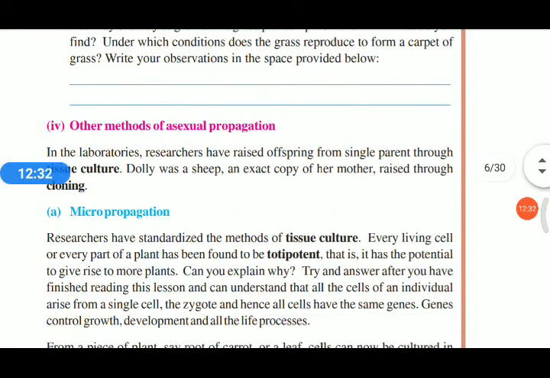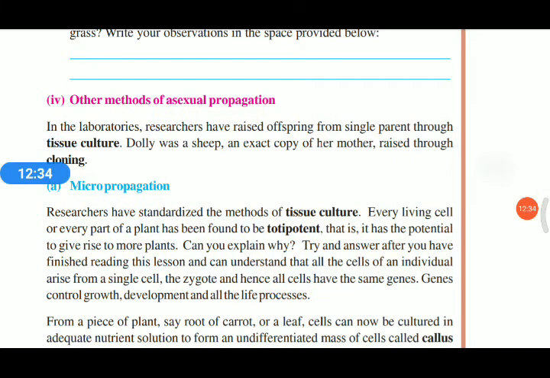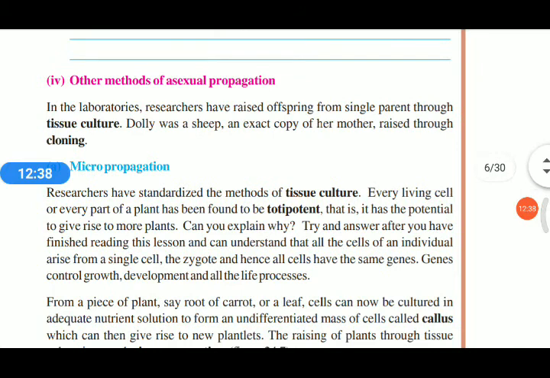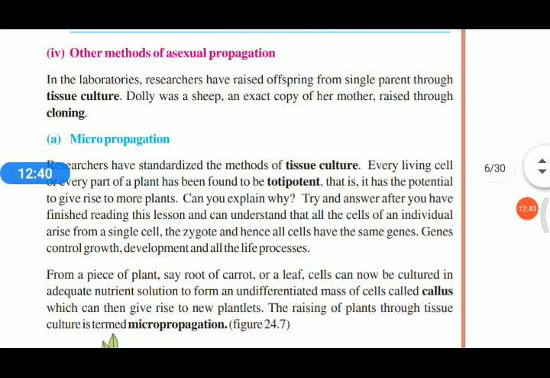Other methods are tissue culture and cloning. Micropropagation means tissue culture. We separate tissues from the growing part of a plant, then artificially grow these tissues in an artificial medium.